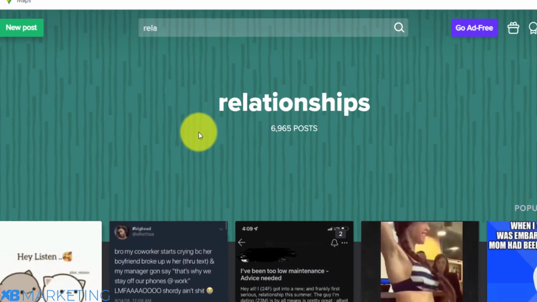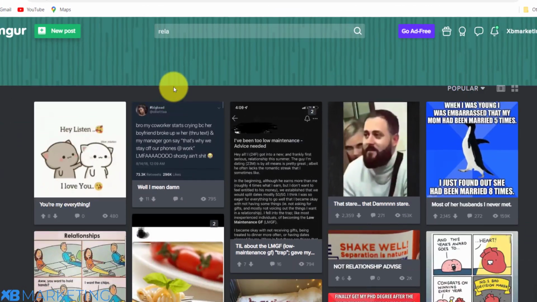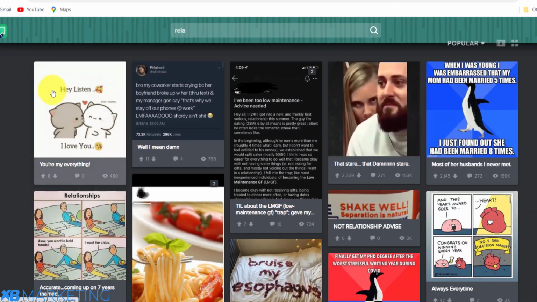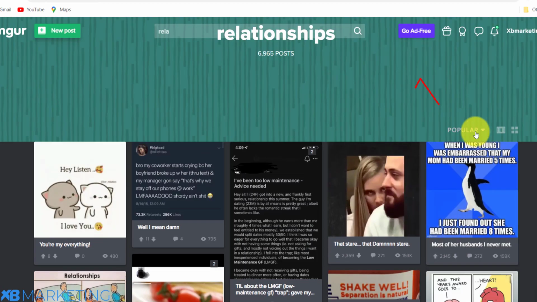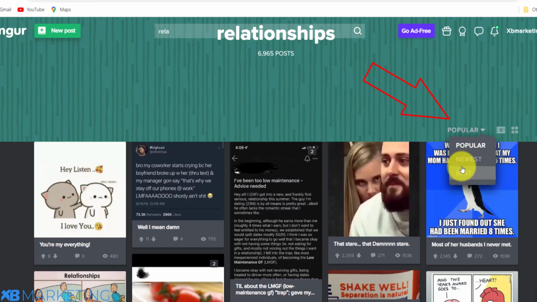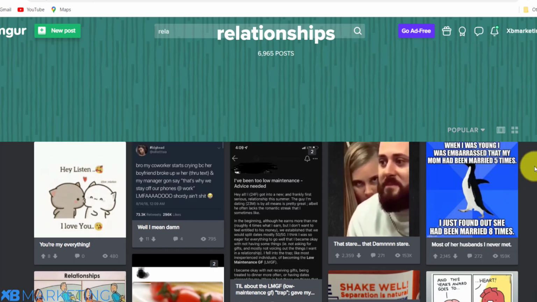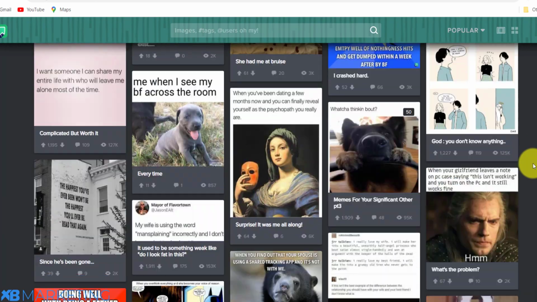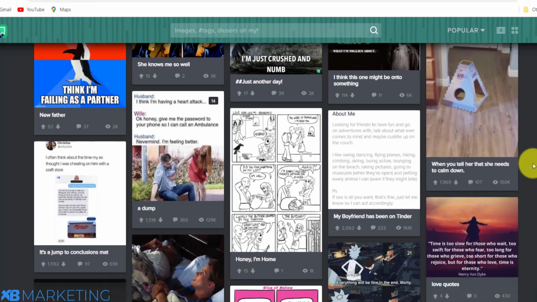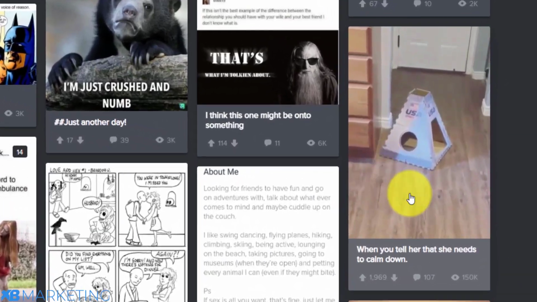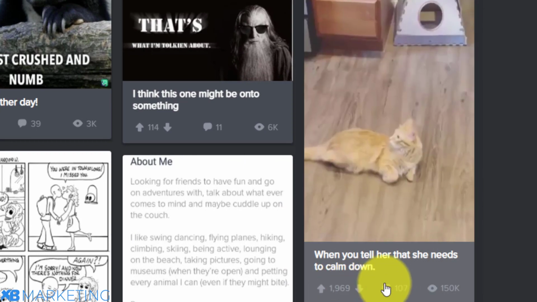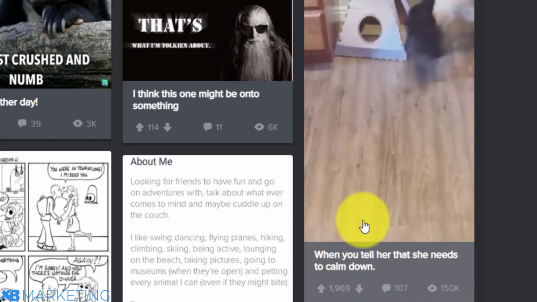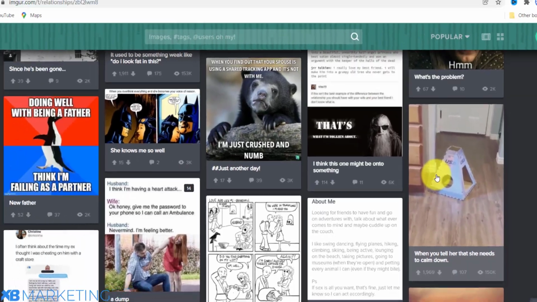Once you click on that, you are going to see a lot of posts that are currently trending on Imgur with this hashtag. Also, you can sort it by popularity, by newest, and by best. Now you can see there are a lot of posts that you can choose from. Let me take this one as an example. As I can see right here, it has a lot of engagement, a lot of comments, and a lot of views on it. So I am just going to click on it.